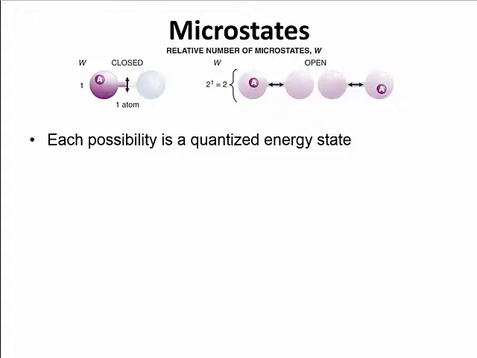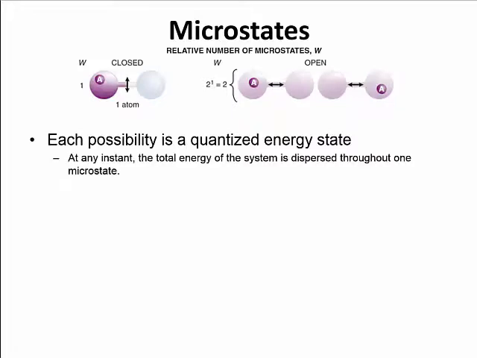Okay, and one thing to point out, you can see the number of microstates is going to be represented by a W, an italicized W. So when we look at this, at any instant, the total energy of a system is going to be dispersed throughout one microstate. Each possibility represents one of those states, though. Okay?